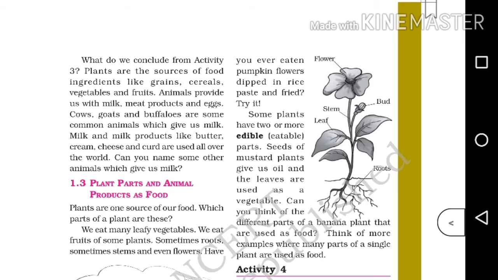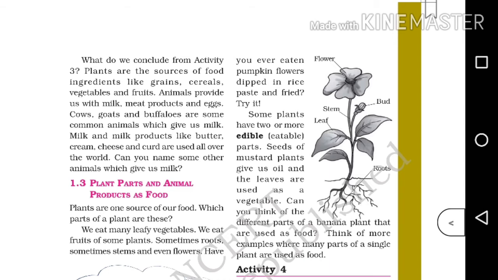So students, we use leafy vegetables, roots, fruits, stems and even flowers as food. For example, pumpkin flower. Have you seen pumpkin flower? Yes, it's a beautiful yellow colored flower. It's very tasty too. All of you try it once. It's delicious. Some plants have 2 or more edible parts. Seeds of mustard plants give us oil and the leaves are used as a vegetable. Can you think of the different parts of a banana plant that are used as food? Think of more examples where 2 or more parts of a single plant are used as food.